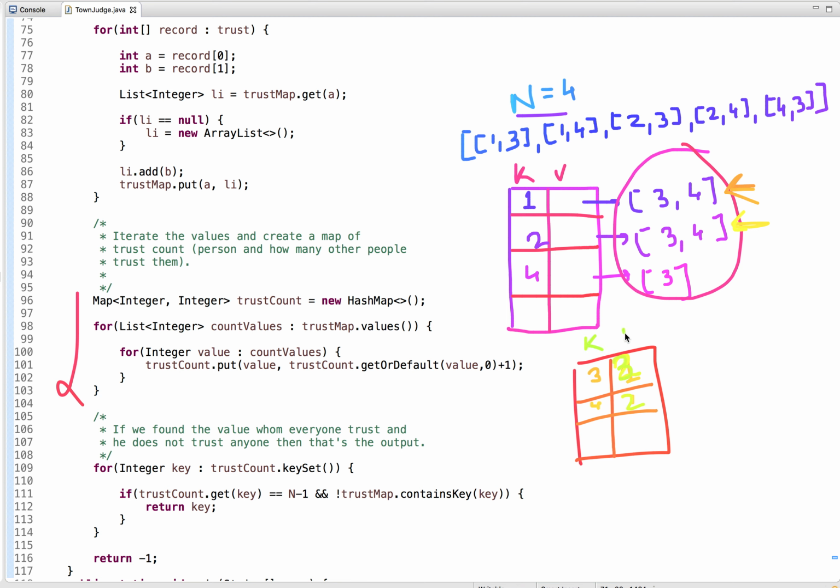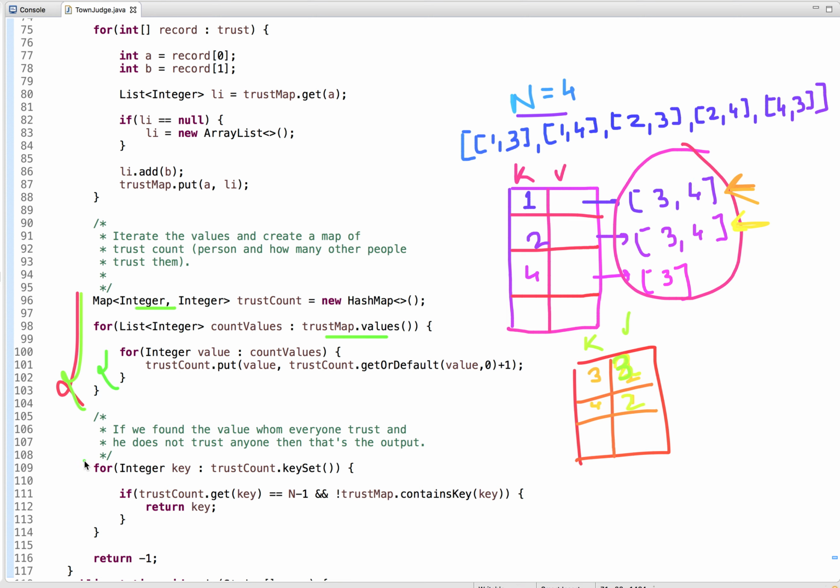So this person is trusted by 3 people and this person is trusted by 2 people. So here is the code, where the key and value are of integer type, and we traverse this collection of values and create a map to check how many people trust each person.